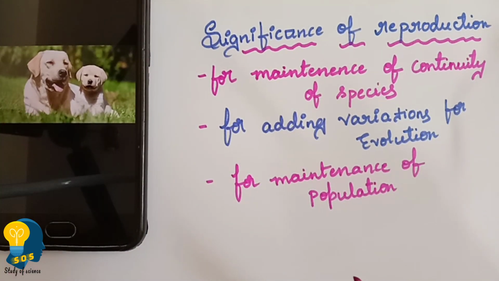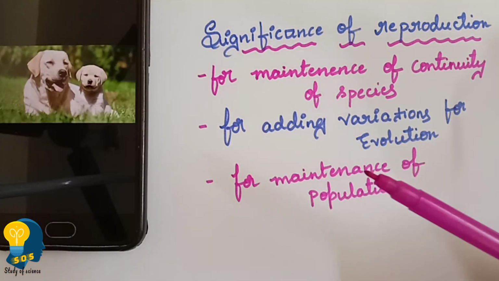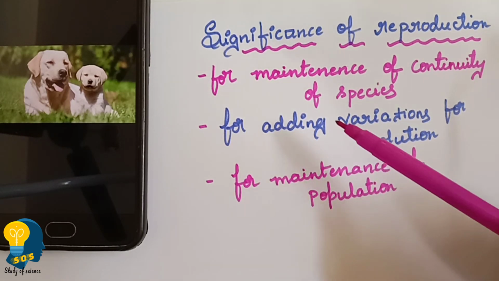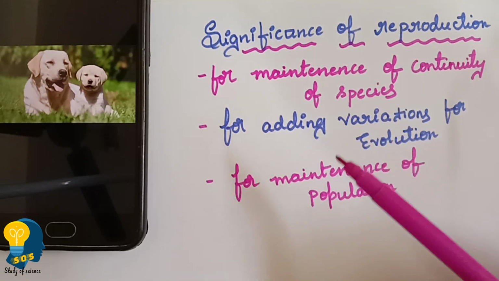The dog has the ability to reproduce the puppy, and the human beings have the ability to reproduce the human baby. So they have the similarities and they have the ability to reproduce the young ones. So we call such a group of organisms a species. Understood? So this is the one reason.